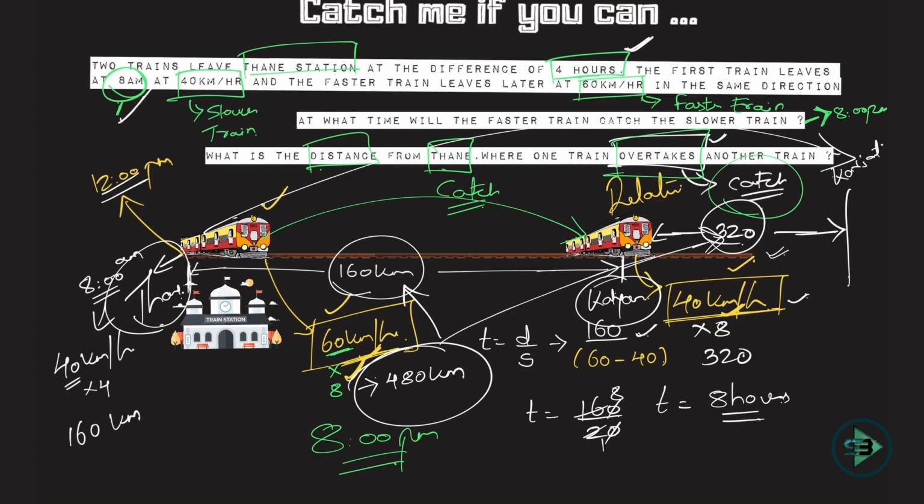Right? And what is the question asking me? What distance from Thane when one train overtakes the other? It would be 480, because this train will catch this train at Karjat, and the distance from Karjat to Thane is 480. Okay, I hope you got the visualization of how this problem is happening. So first know how to draw a plot, and then think which type you will apply to reach your answer.